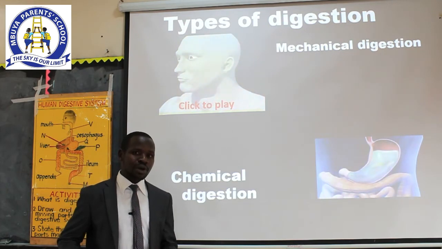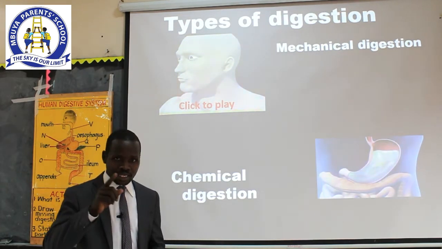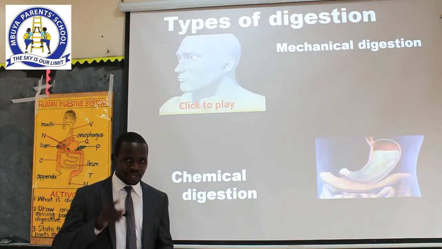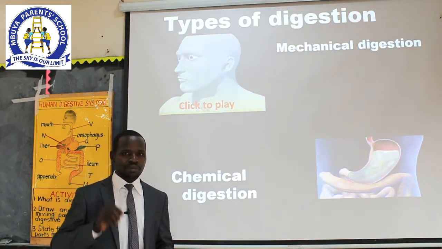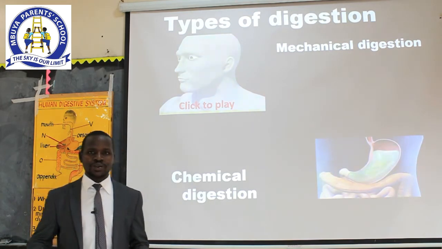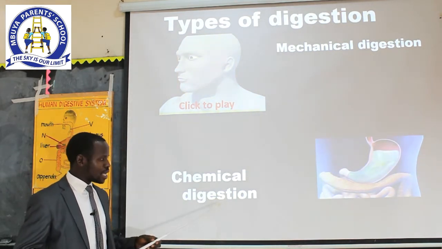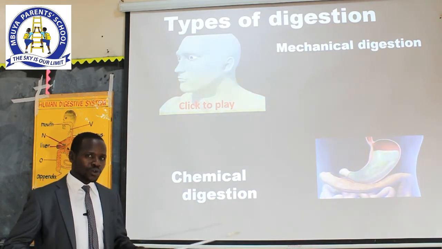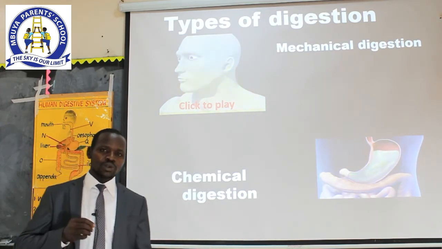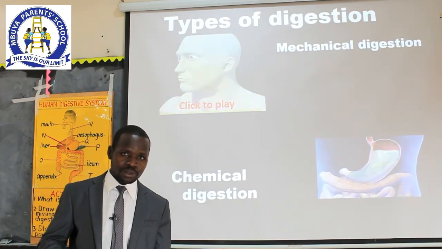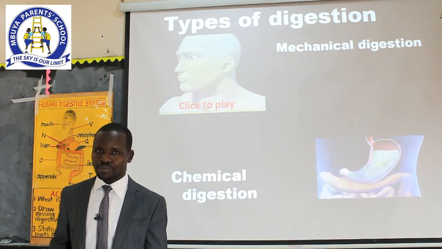These chemical compounds are known as enzymes. Everybody say enzymes. I hope you are now figuring out what chemical digestion could mean. So when the enzymes take over, they carry out the digestion of food, breaking it into soluble particles that can easily be absorbed into the bloodstream.